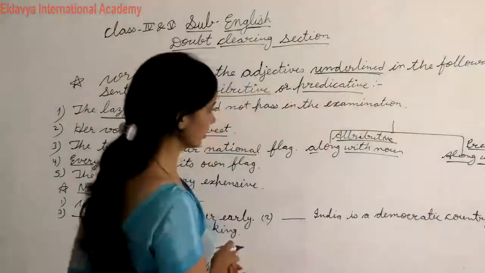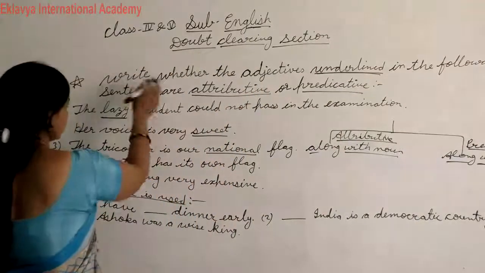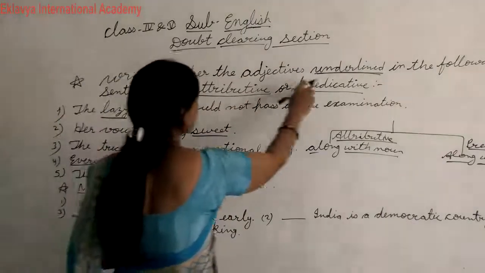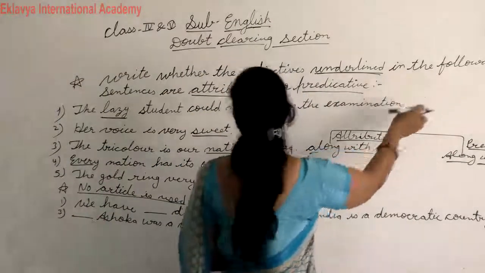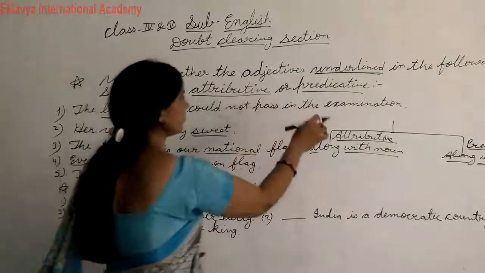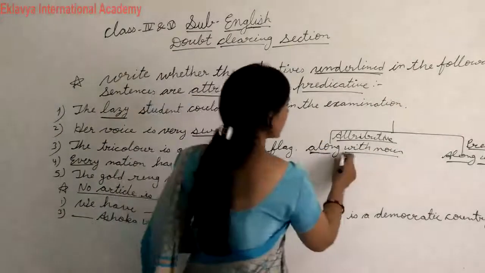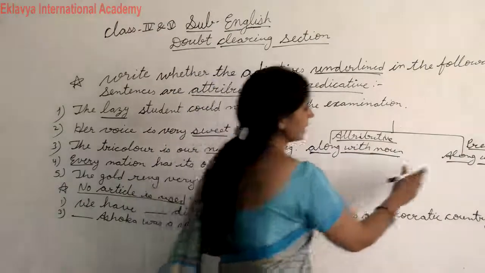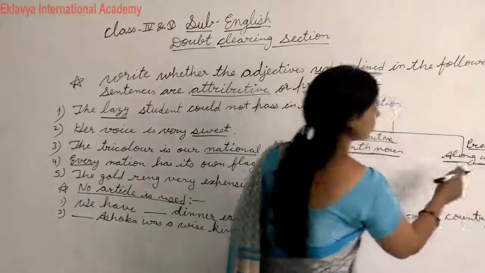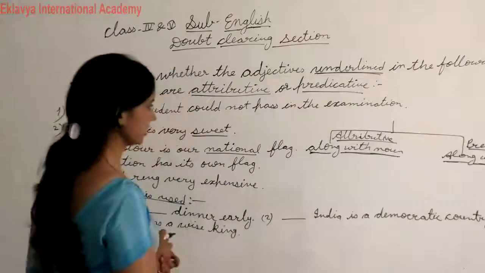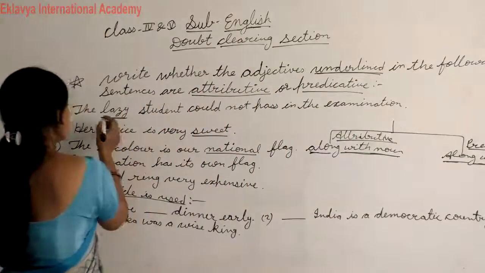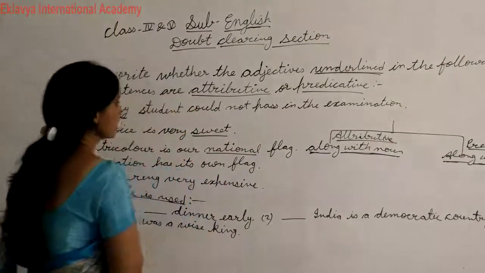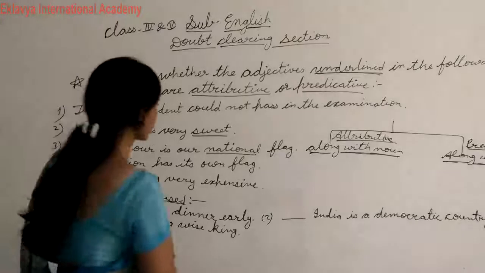So here you have to understand, what is this question asking? Write whether the adjectives underlined in the following sentences are attributive or predicative. I said here along with noun are called attributive adjectives and along with verb are called predicative adjectives. So here first, the lazy student could not pass the examination.